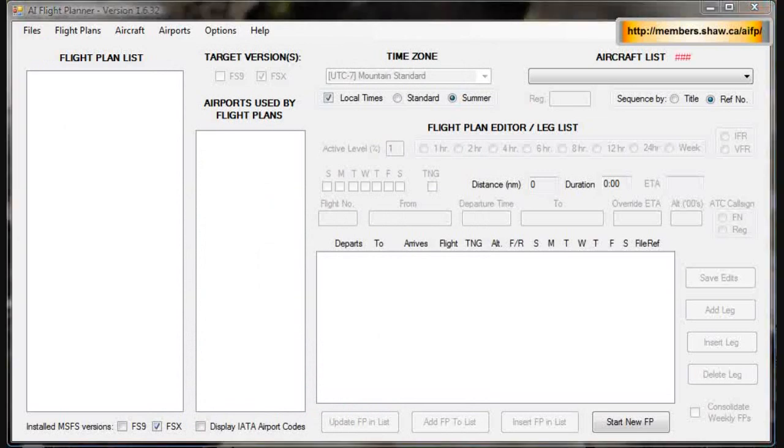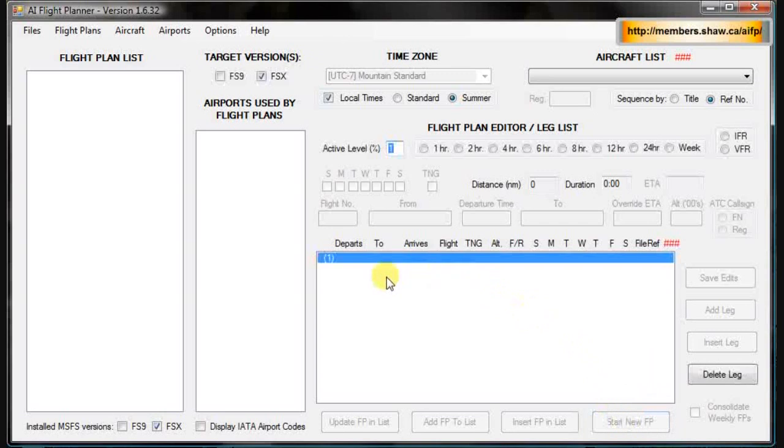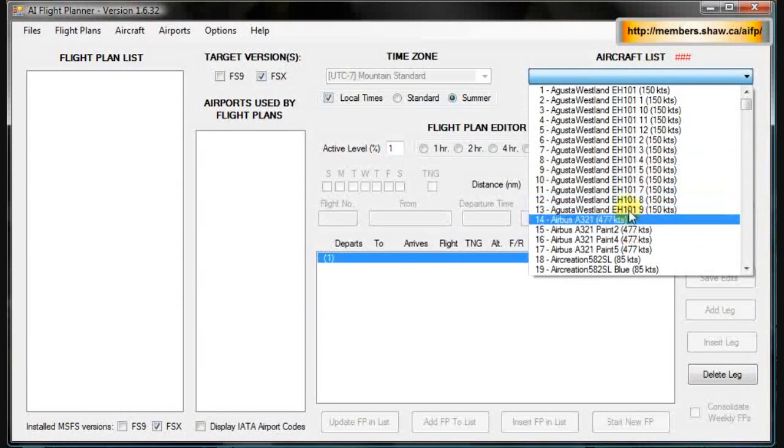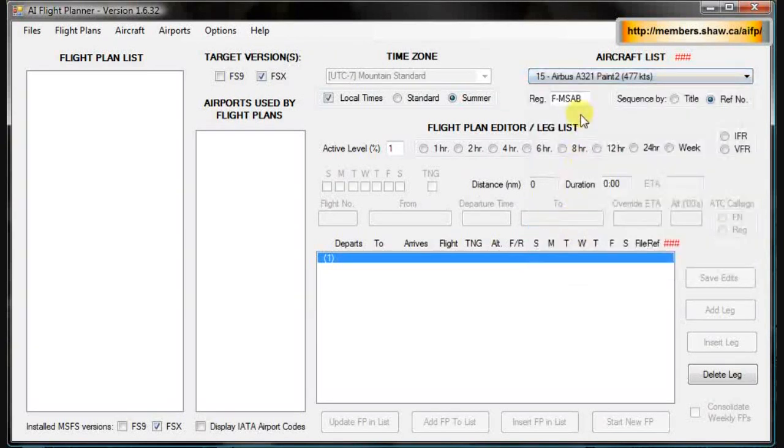It'll bring up a window like this. It says Aircraft List Updated, and it'll disappear. Next, now you can hit Start New Flight Path, Start New FP, and that's going to get you set up to start making your first flight path. So under Aircraft List, you can now see that all the planes that were scanned are in here. We'll just click the Airbus A321.